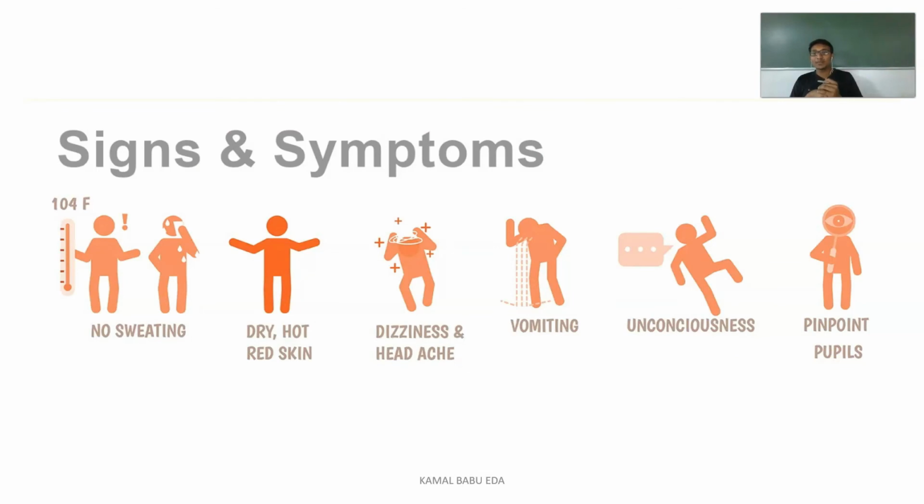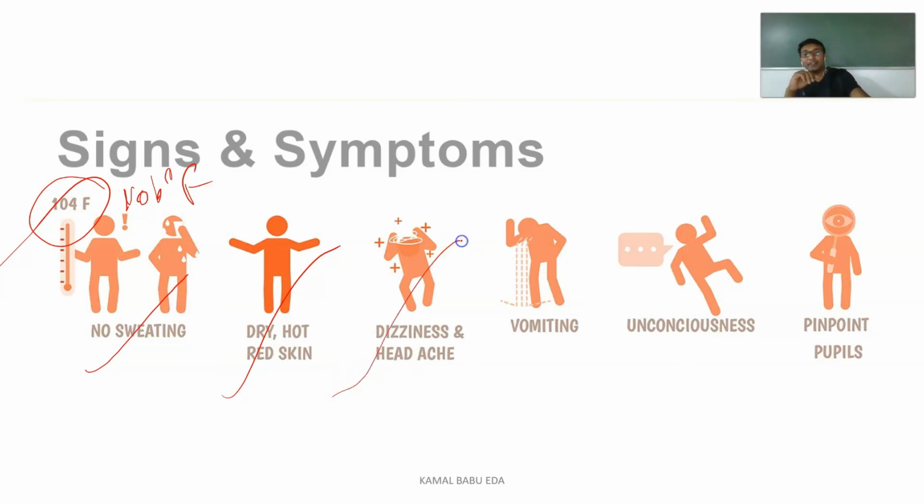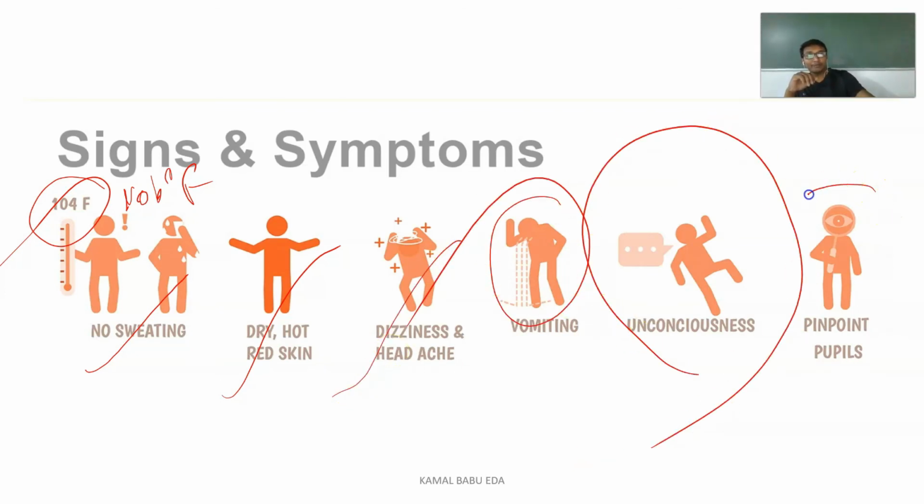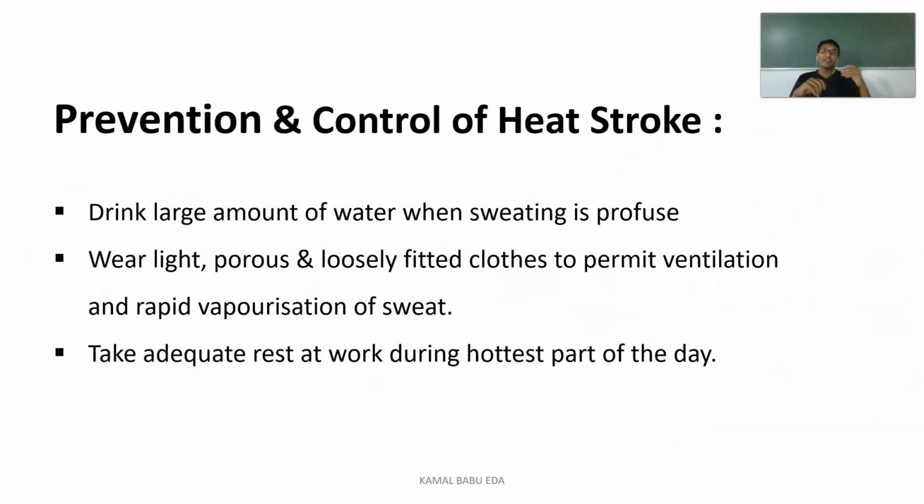So what are the signs and symptoms? No sweating, temperature ranging from 104 to 106 degrees Fahrenheit, and dry, red, hot skin. Dizziness, headache and vomiting will be there, unconsciousness may be seen, and pinpoint pupils can be observed. To prevent and control heat stroke, you have to take large amounts of water, and whenever you are feeling this, you have to come under the shade.